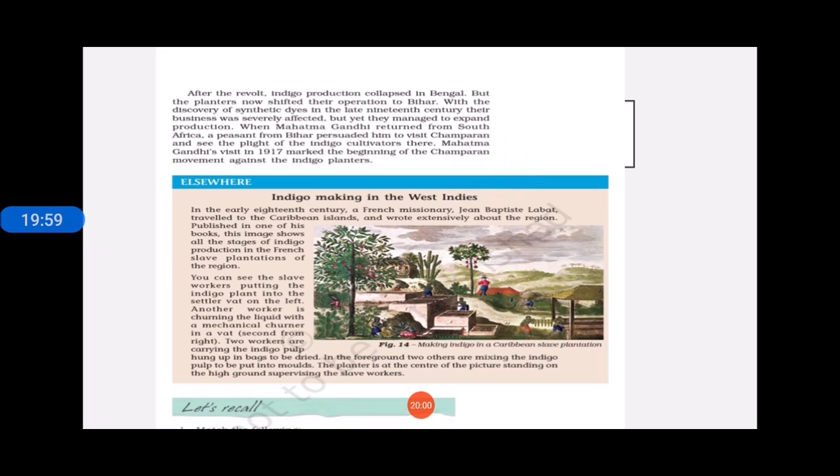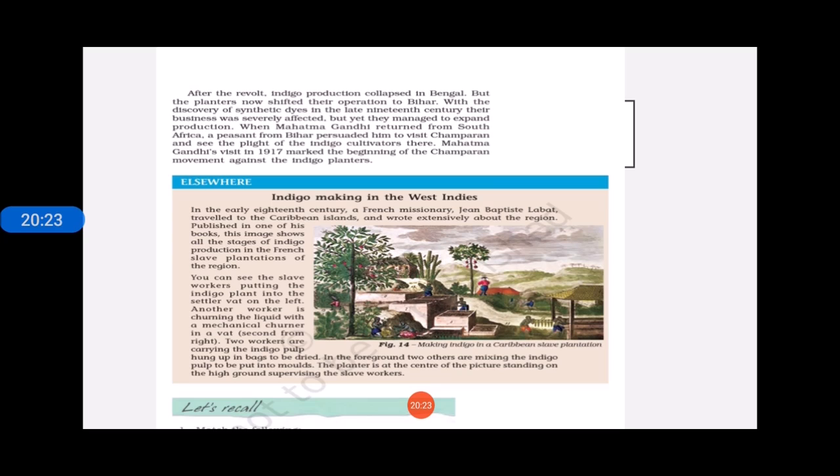And at the same time, what happened in the 19th century, students? Because of the industrial revolution, because of the setting up of a large number of industries and machines, and with the new inventions of science and technology, synthetic dye came into existence.